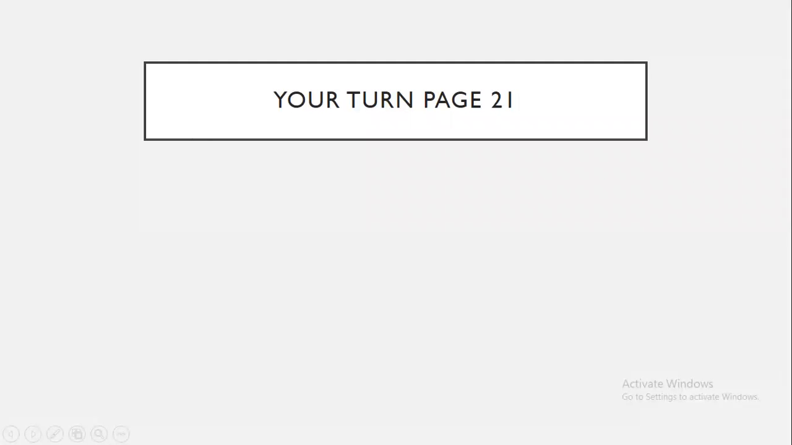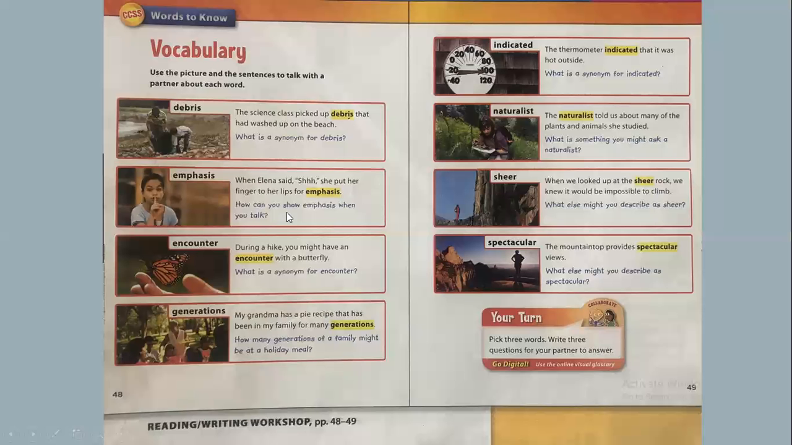Hi, grade 5. So yesterday we looked at this week's vocabulary words. We have debris, emphasis, encounter, generations, indicated, naturalist, sheer, and spectacular. Now you should know the definitions of these because that was your homework.